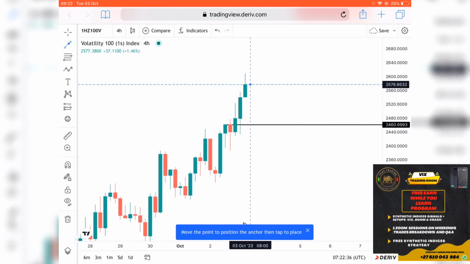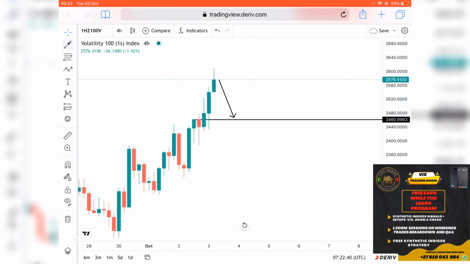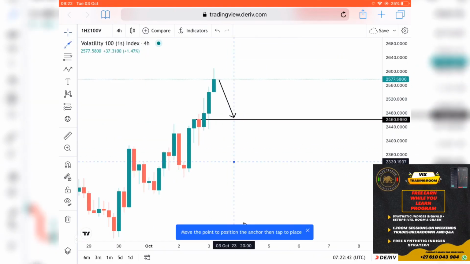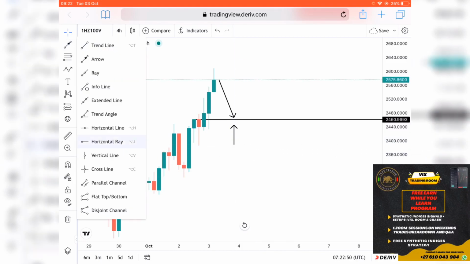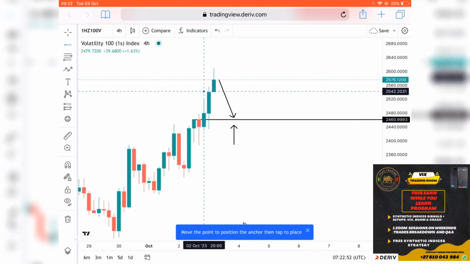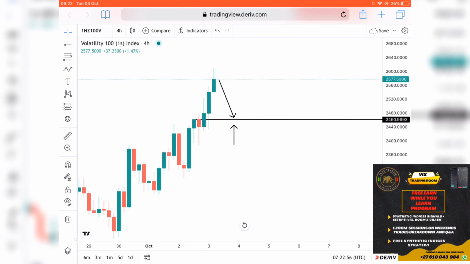I'm expecting price to come back here and give us a retest on our key level, and this is where we're going to be looking to take buys. This is going to be my TP1. If the market closes here and then pushes down, this is going to be my TP1. So wherever the market closes, it's going to be my TP1.